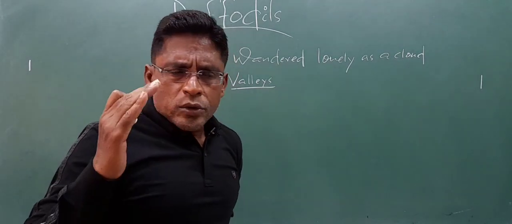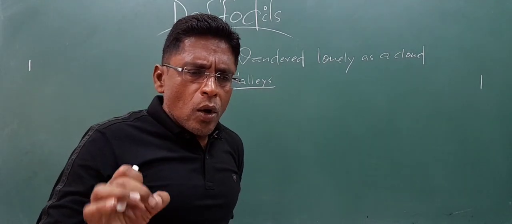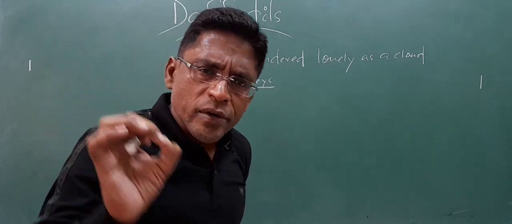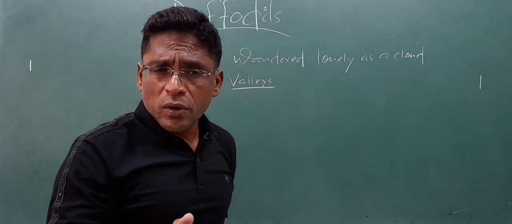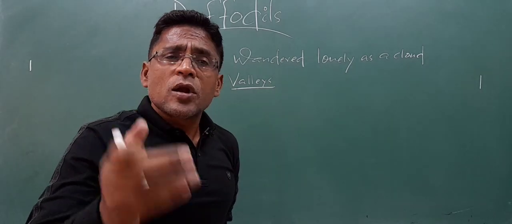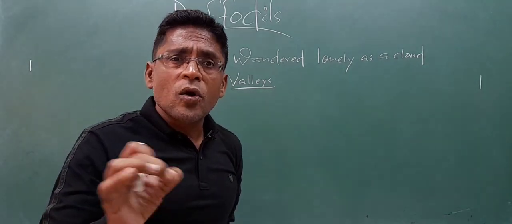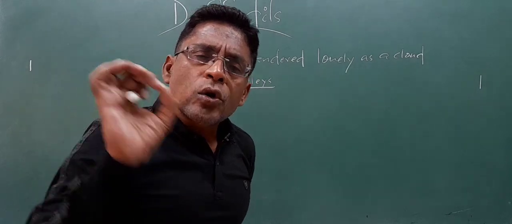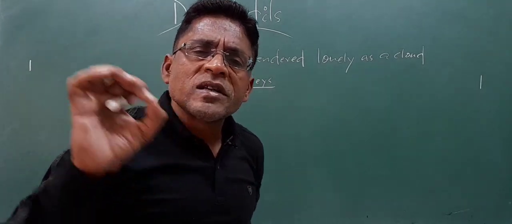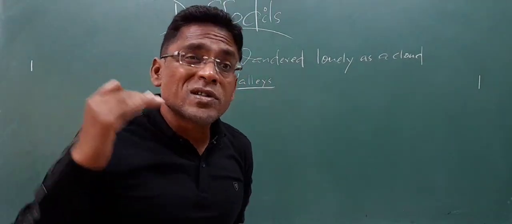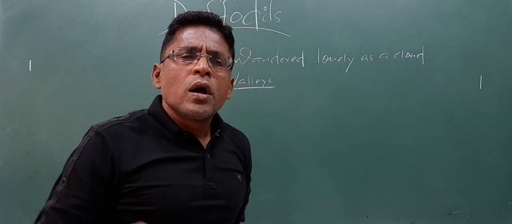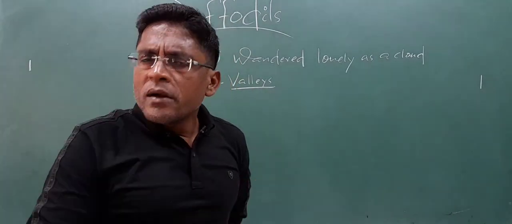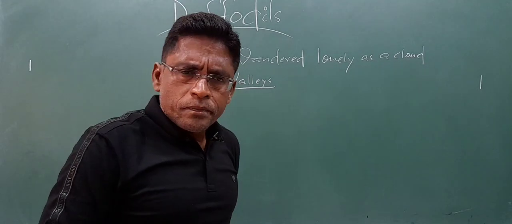So here, loneliness has been given priority. The poet was feeling lonely for sure. As lonely as a solitary, lone piece of cloud which sails high up in the sky, over hills and valleys below.